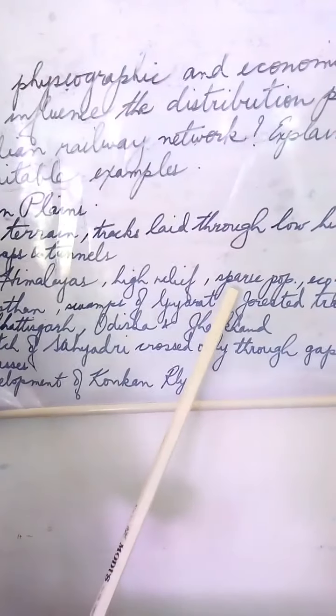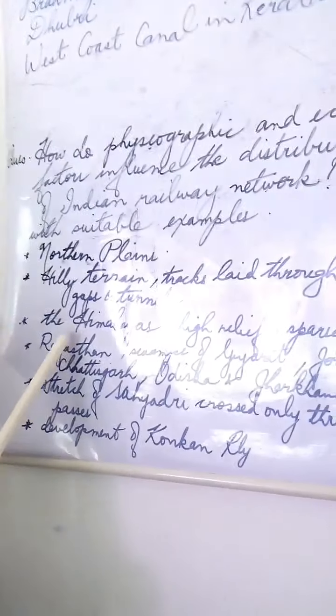Then what about the Himalayan region? When we are talking about the Himalayan region, there is very high relief. You very well know that the population is very sparse. Another disadvantage is that economic opportunities are very few. So setting a railway track in this area happens to be a little bit difficult. So this factor also influences the distribution of railway patterns.